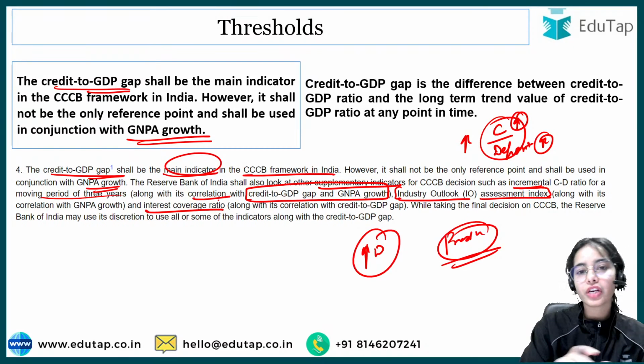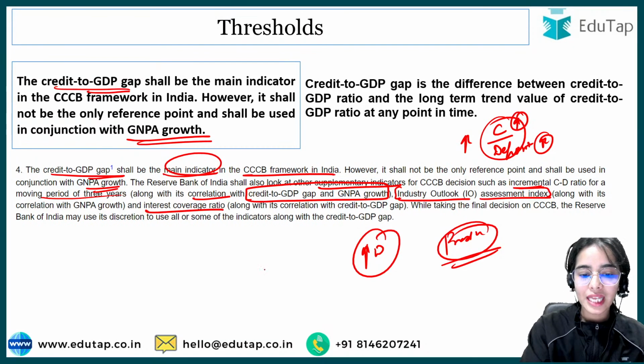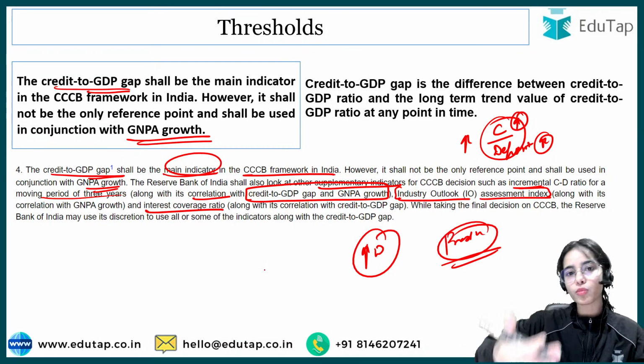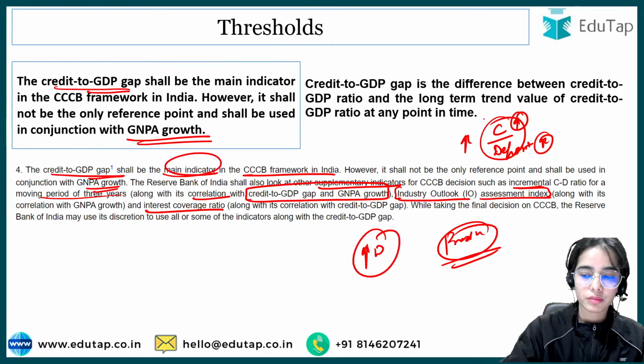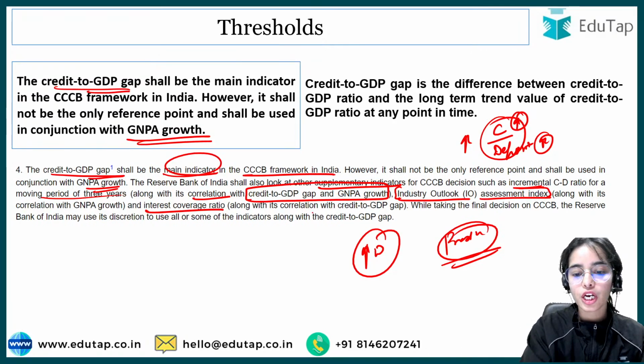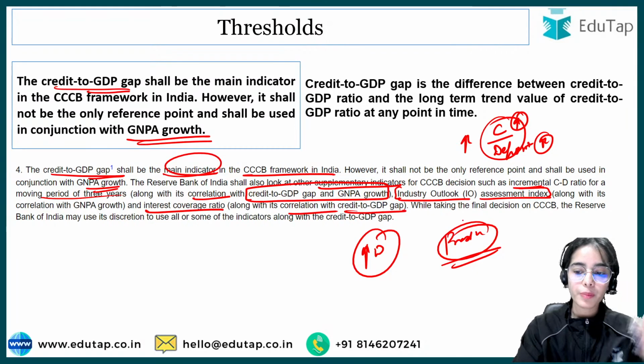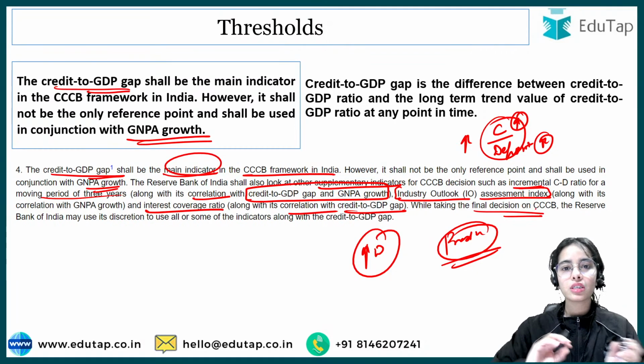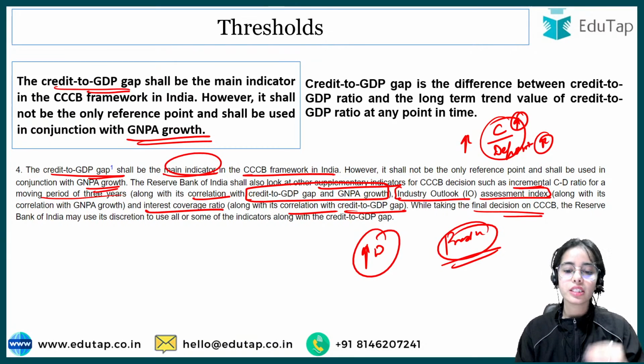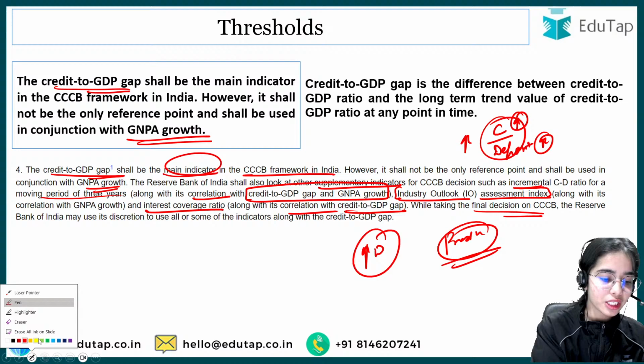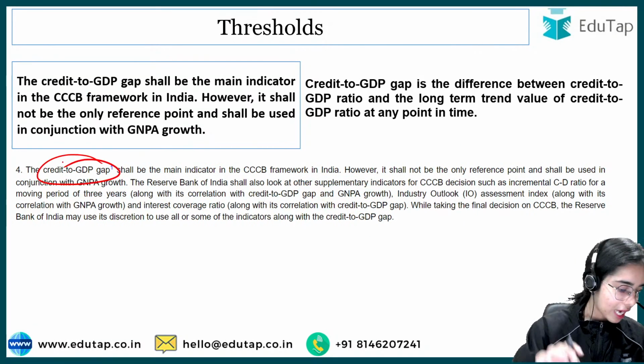The interest coverage ratio also has to be seen, that how much is the interest going for deposit, how much is the interest going for the credit, in correlation with the credit to GDP gap. So while taking the final decision on the CCCB, the Reserve Bank of India uses many of the indicators as per the discretion, but the main indicator is credit to GDP gap. You have to remember that.